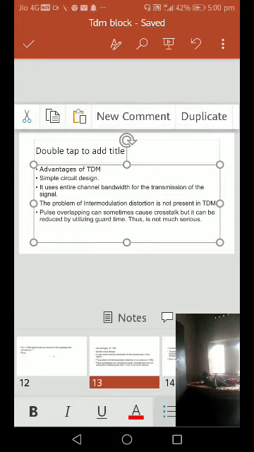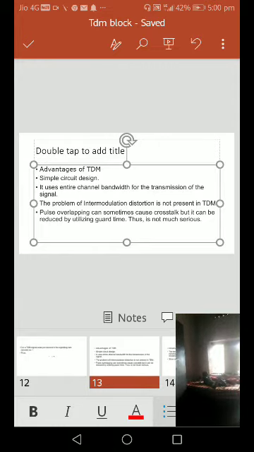It uses the entire channel bandwidth for the transmission of the signal.